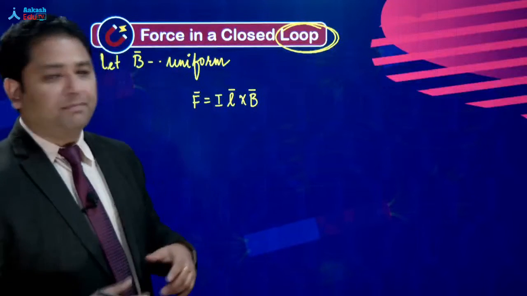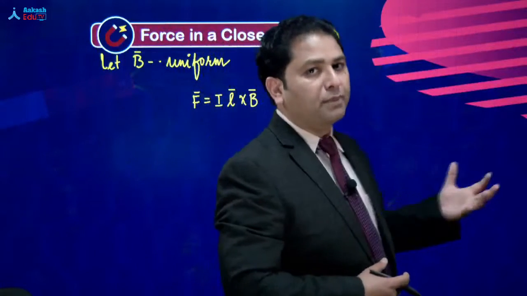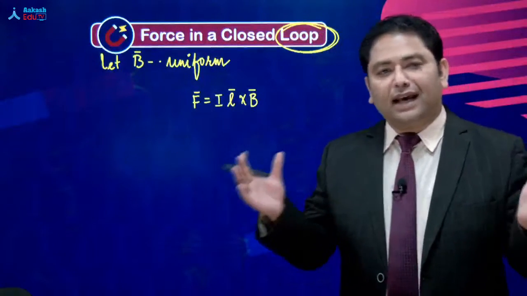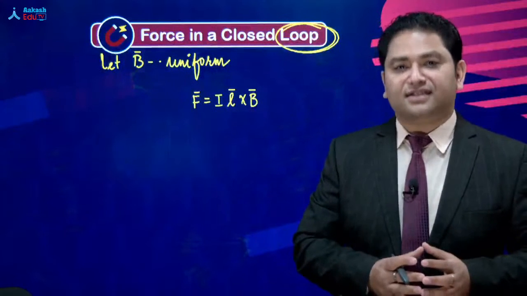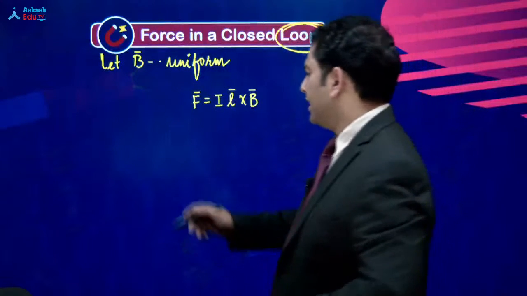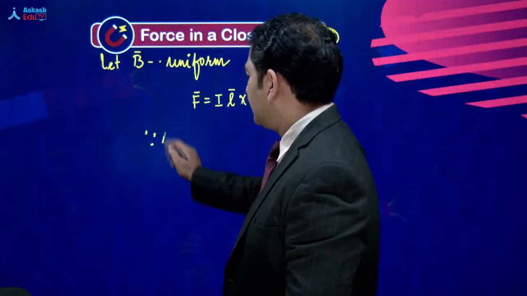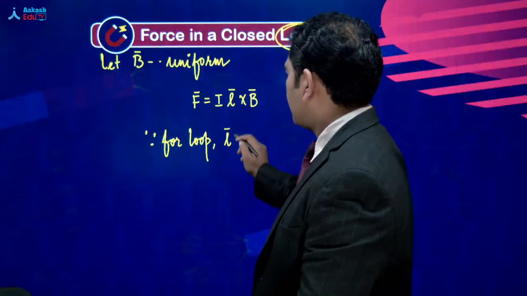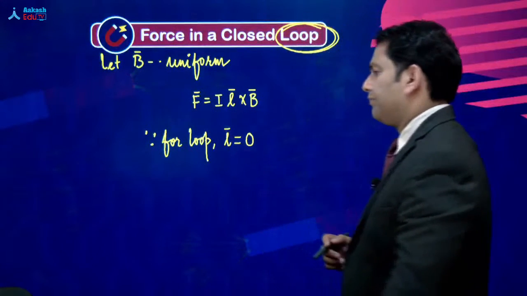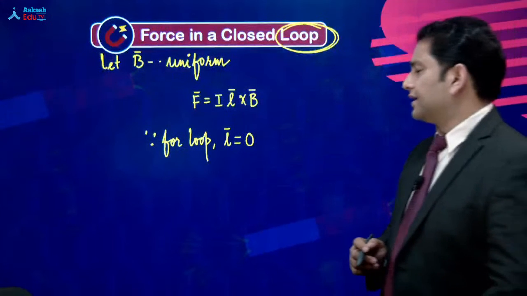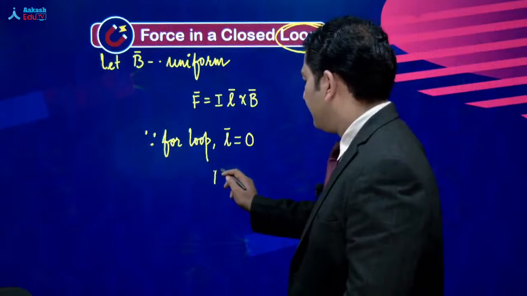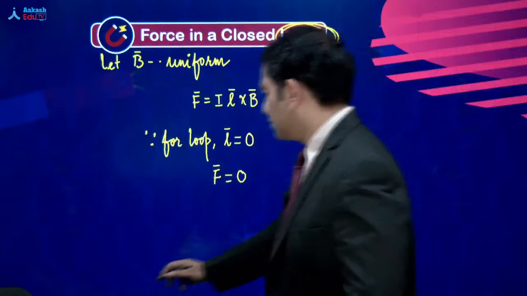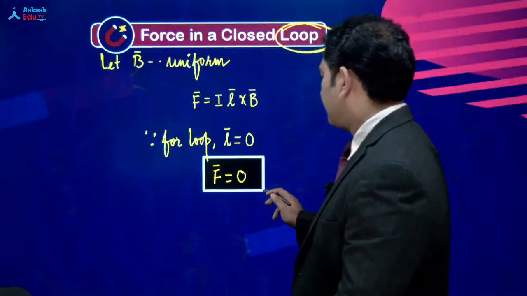Now, अगर हमारे पास एक current carrying loop है, आपको पता है, for the case of loop, the value of L vector is going to be 0. So now, since for the loop, the value of L vector is 0, और अगर L vector की value 0 है, it gives us a very wonderful conclusion that the value of force comes out to be 0.